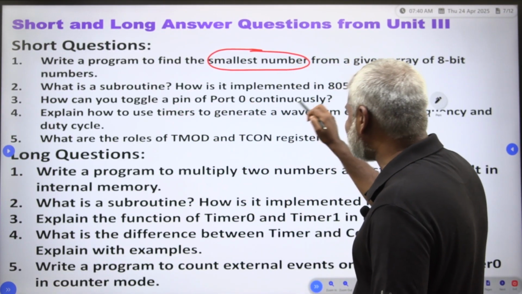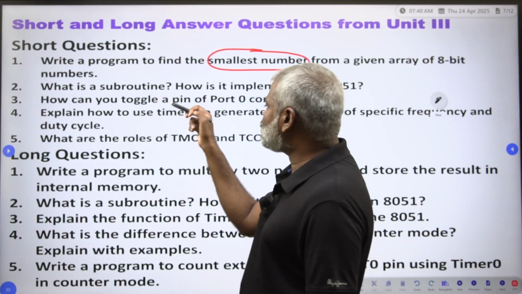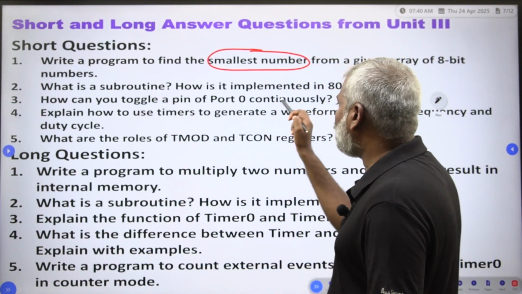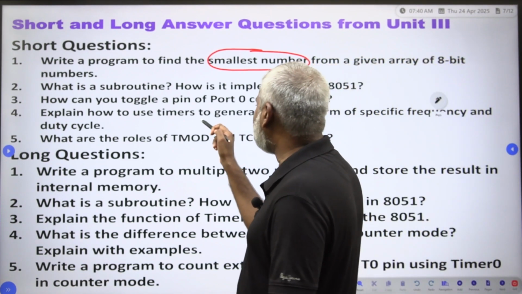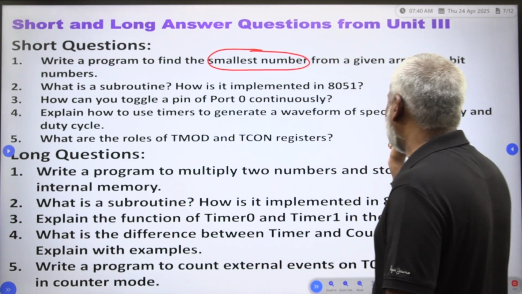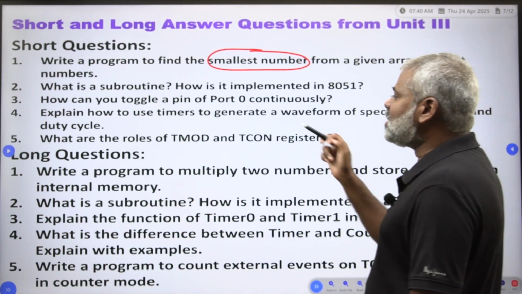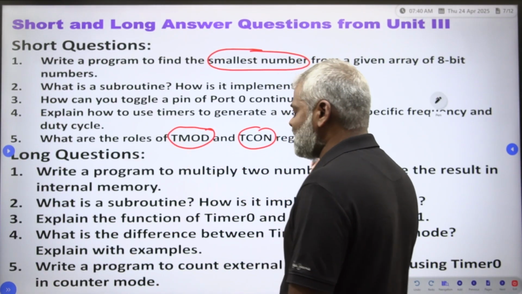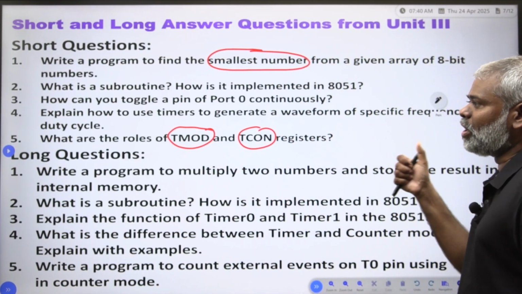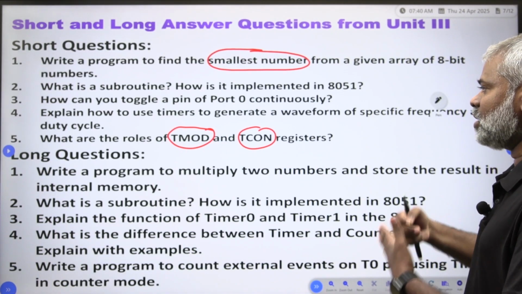How is it implemented in 8051? How can you toggle a pin of port 0 continuously? Explain how to use timers to generate a waveform of a specific frequency and duty cycle. What are the roles of TMOD and TCON registers? These are very important questions. Maybe they will ask them as short questions.